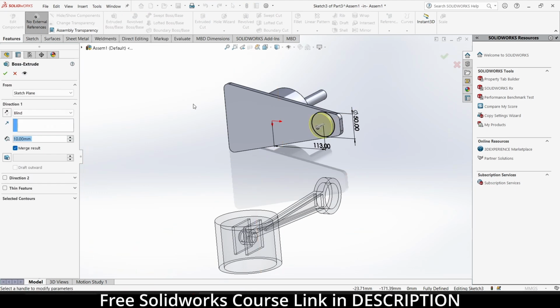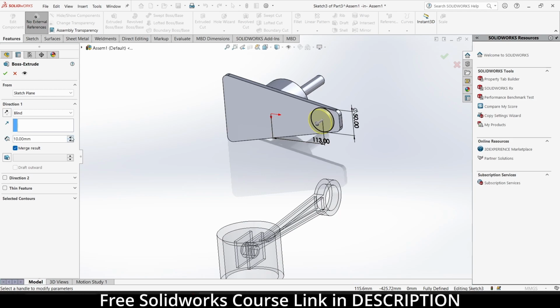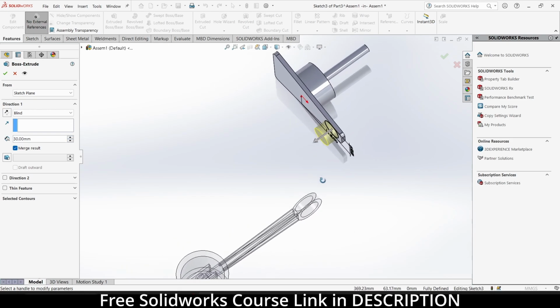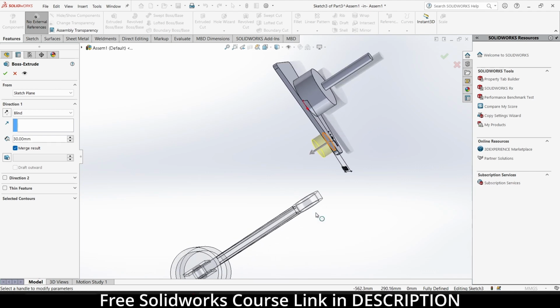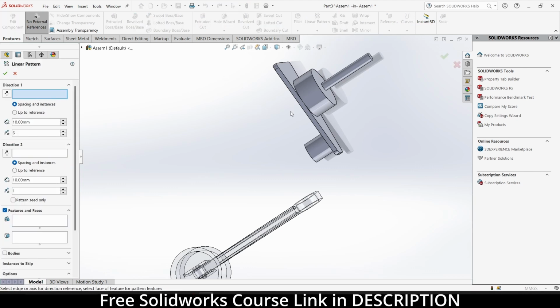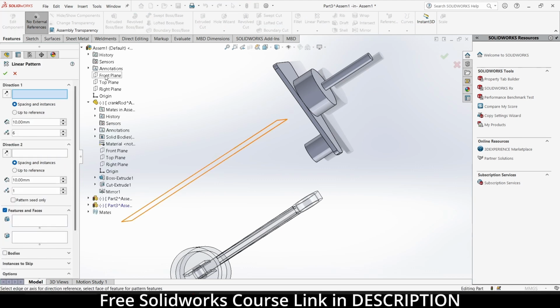And extrude 30. 50 is fine, I guess. And click on linear pattern. What do I want to pattern?